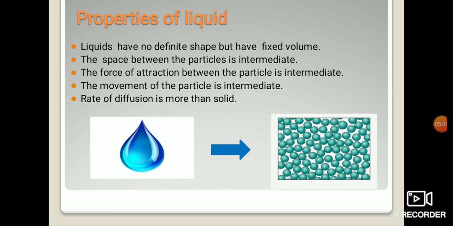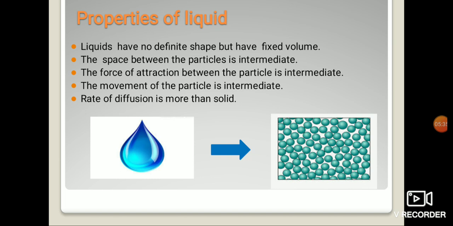Next, the rate of diffusion is more than in solids. We have already studied that diffusion is the intermixing of different particles, as in the sugar solution, where we took a glass of water and mixed in sugar. Water in the liquid state has more empty spaces as compared to a solid.